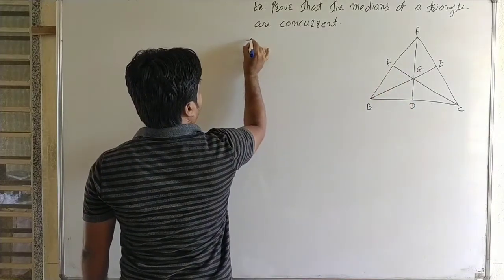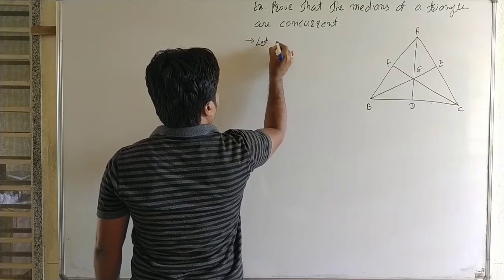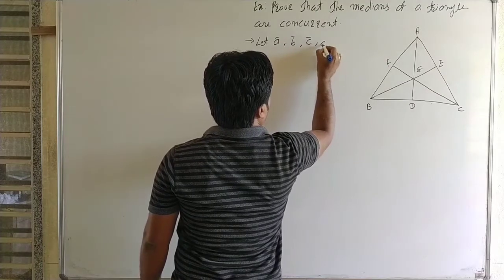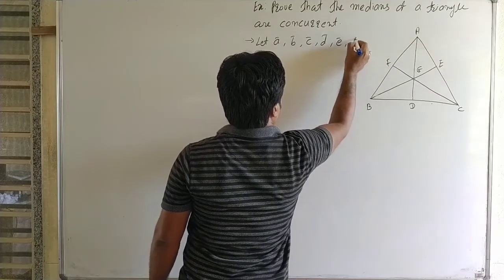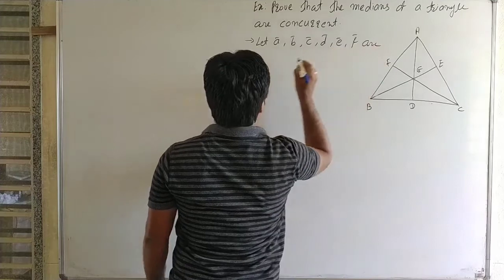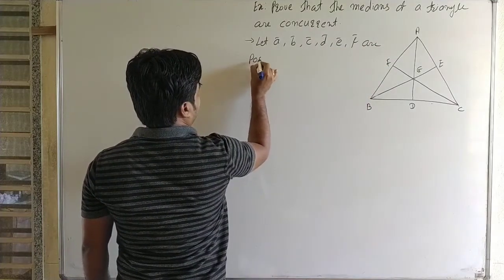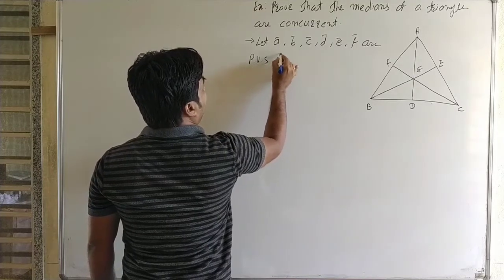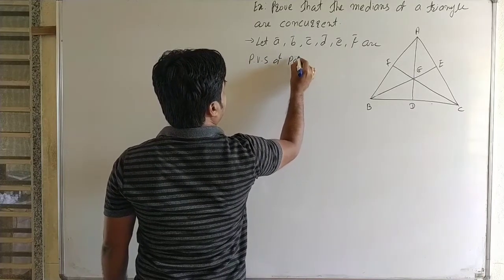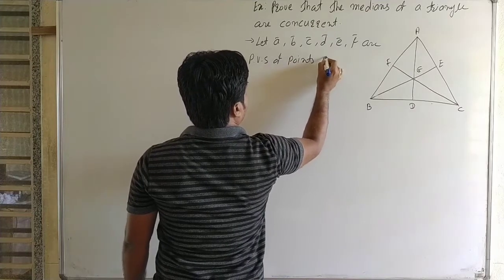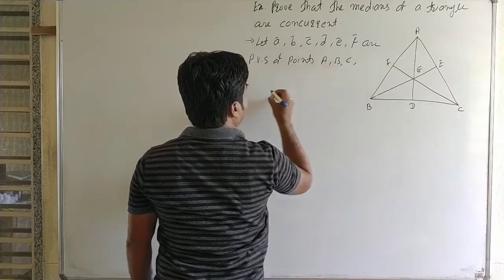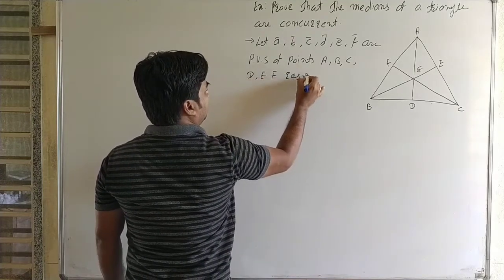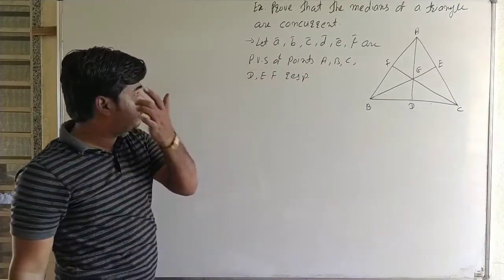Now first we see the position vectors. Let A bar, B bar, C bar, D bar, E bar and F bar be the position vectors of points A, B, C, D, E and F respectively with respect to the origin.